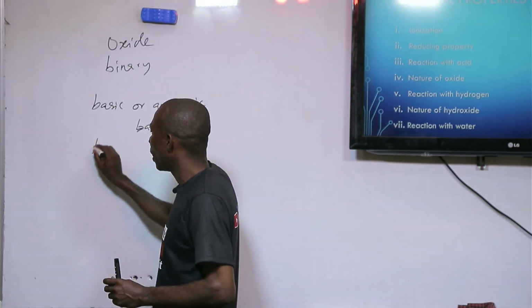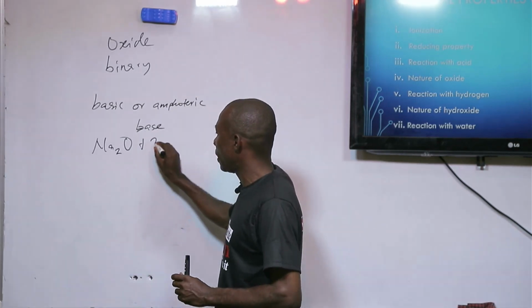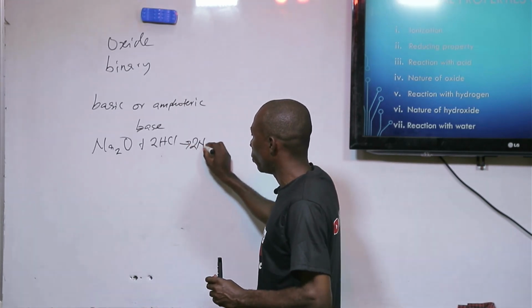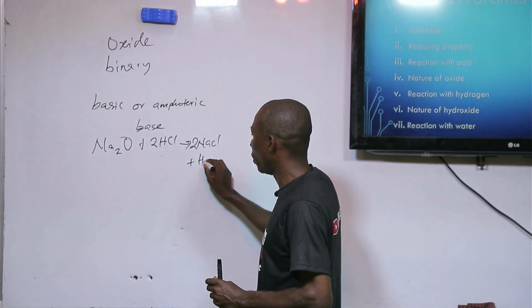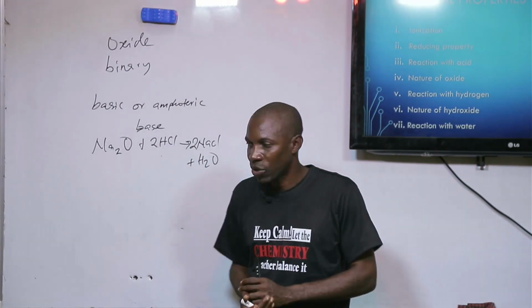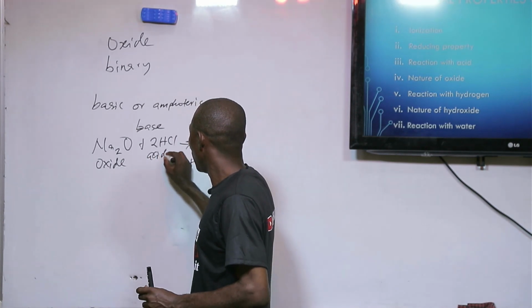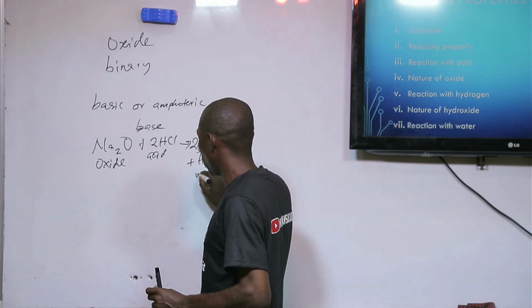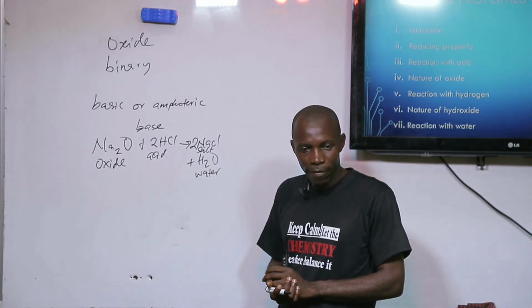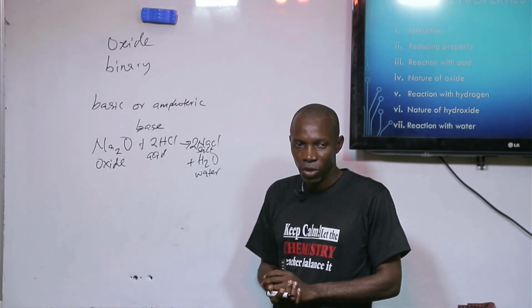Example, Na2O is sodium oxide. HCl is an acid, and the reaction will give us 2NaCl and H2O, where NaCl is salt. So you see that this is an oxide, this is an acid, this is salt, and this is water. So you see that oxides of metals have a nature. Most of them are only basic.